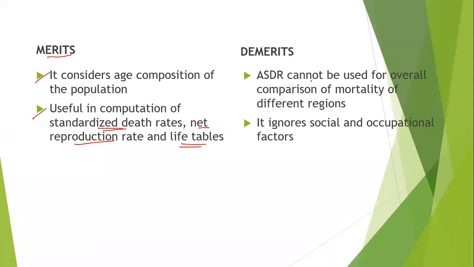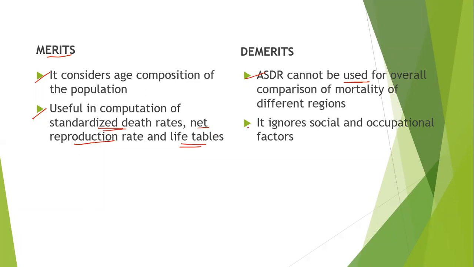ASDR cannot be used for overall comparison of mortality of different regions. When it comes to comparison, we cannot make overall comparison as we are considering the age composition. We cannot easily make comparison between the regions of their death rates. We can just make comparison between the different age groups, but we cannot make comparison between the populations of two different regions. That is the disadvantage under this method.